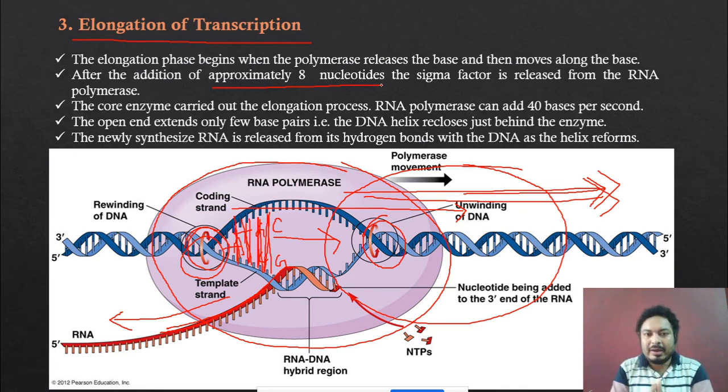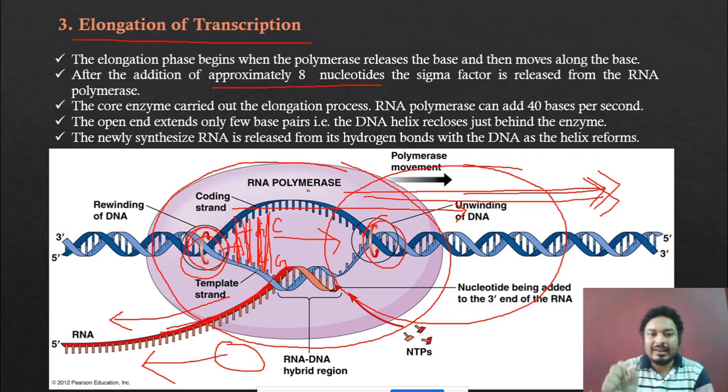Remember, when the 8 nucleotides are formed during the transcription process, after the formation of the 8 nucleotides, the sigma factor is released from the RNA polymerase. Suppose this is the sigma factor, and this sigma factor is released from this particular RNA polymerase. So when the sigma factor is released, the RNA polymerase can still synthesize the RNA from the whole DNA. They can synthesize. Okay.